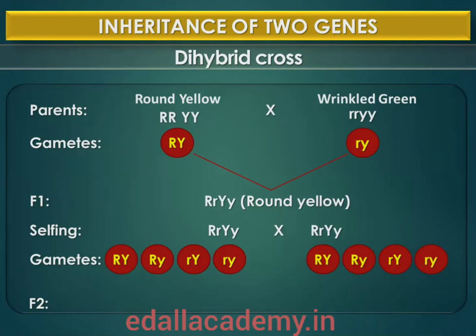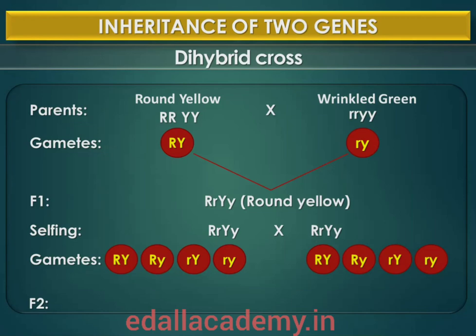Let us use the genotypic symbols capital Y for dominant yellow seed color and small y for recessive green seed color, capital R for round shaped seeds and small r for wrinkled seed. The genotype of parents can then be written as capital R, capital R, capital Y, capital Y and small r, small r, small y, small y. The cross between the two plants can be written down as in the figure, that is, refer to the diagrammatic representation shown of the genotype of the parent plants. The gametes capital R, capital Y and small r, small y unite on fertilization to produce the F1 hybrid. It is a combination of capital R, small r, capital Y, small y.